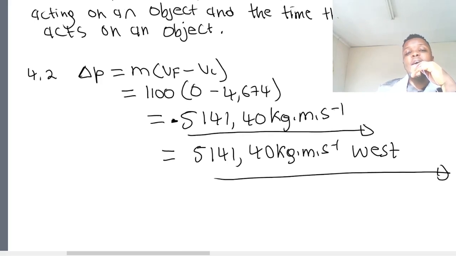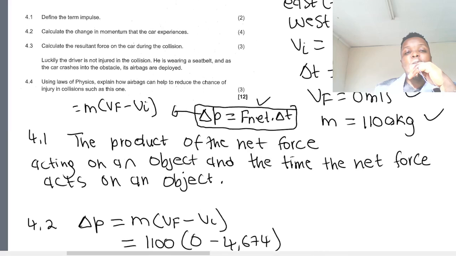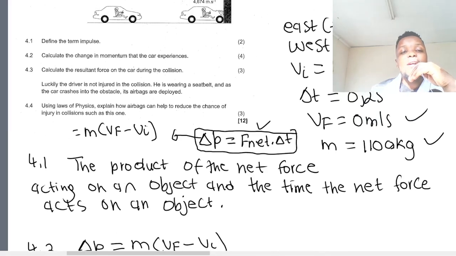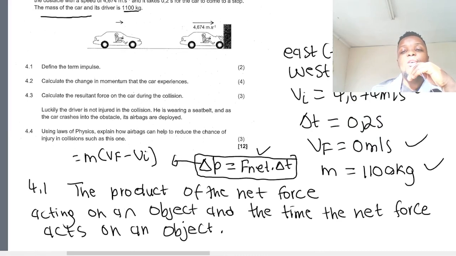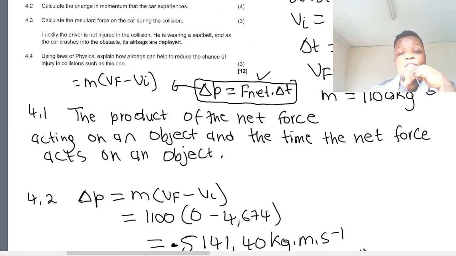So this is just a matter of choosing the correct formula, substituting the correct values with the correct signs, meaning using direction, of course, and then using your calculator for the answer. Okay, 4.3, calculate the resultant force on the car during the collision. So resultant force means F net.